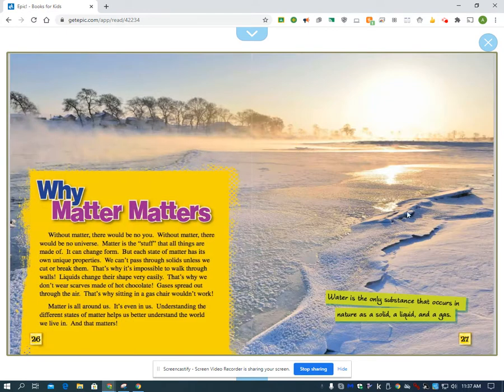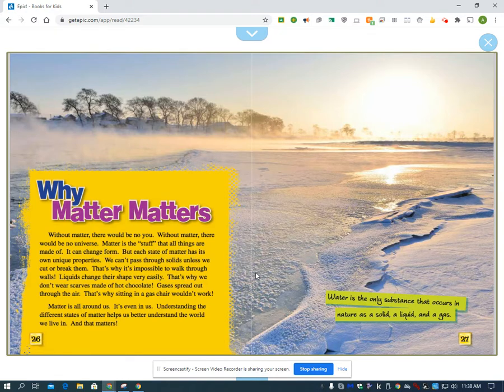I think so. Okay, so why does matter matter? Without matter, there would be no you. Without matter, there would be no universe. Matter is the stuff that all things are made of. It can change form, but each state of matter has its own unique properties. We can't pass through solids unless we cut or break them. That's why it's impossible to walk through walls.